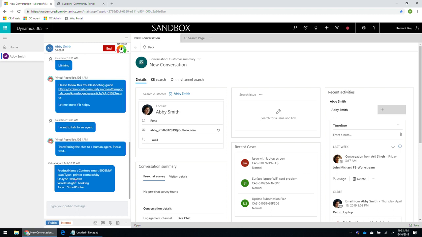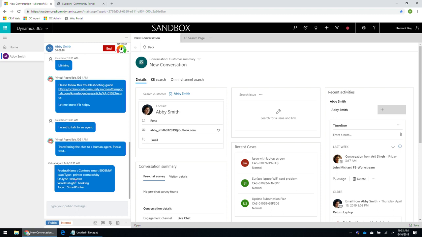So the context could include, let's say, the knowledge articles that the customer was browsing through, what were the forums that the customer looked at, basic navigation history available on the portal, or any of the customer journey patterns, so they can be translated to context and passed on to the omni-channel side. So this is one strong capability that we have enabled within the system.